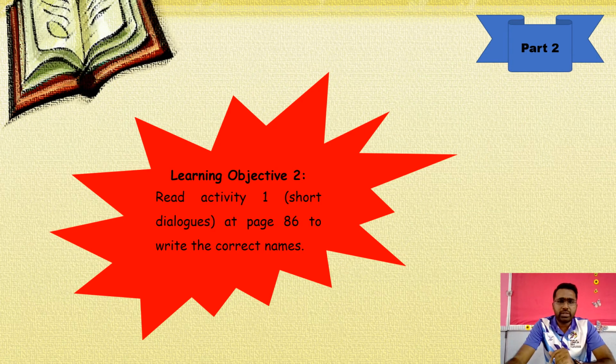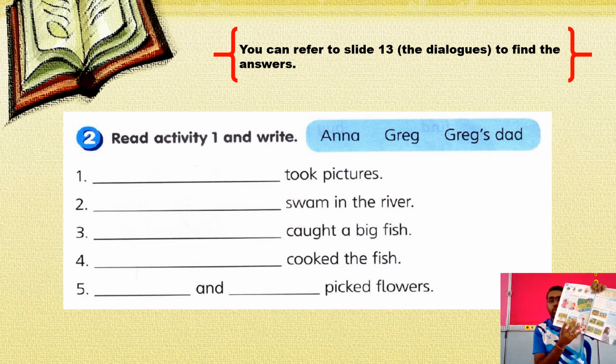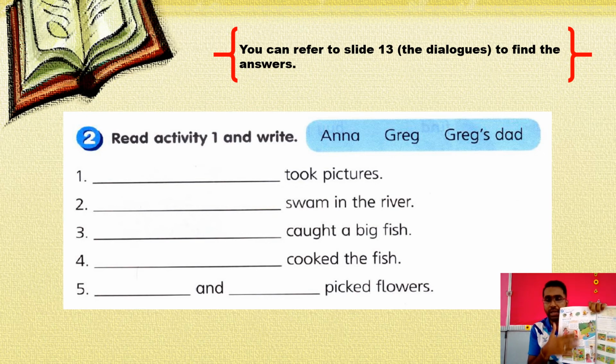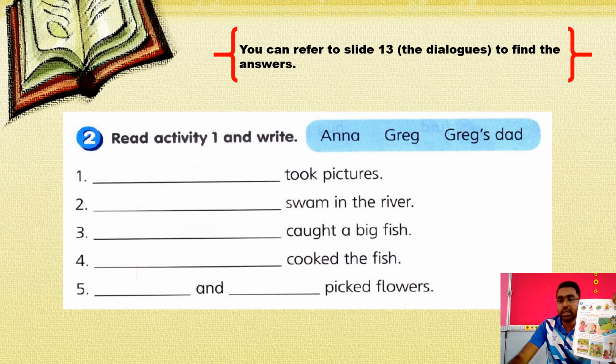Okay. Part 2 activity: read activity 1 and write the correct names. This is your activity 1, the dialogues on page 86. You have to read again to know the right person. There is no answer here, so you have to read. Look for the clue words like took pictures, who took pictures, swam, who swam, caught, who caught a big fish, cooked, who cooked the fish, and who picked the flowers. The keywords are there. You need to find the keywords in the text to find the correct person.